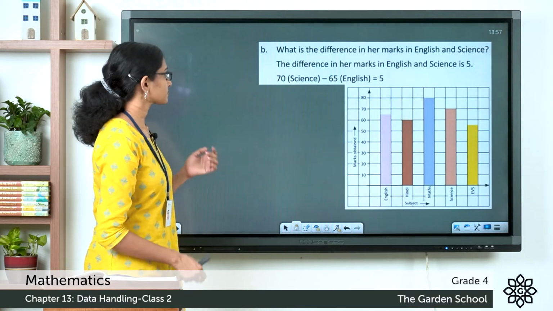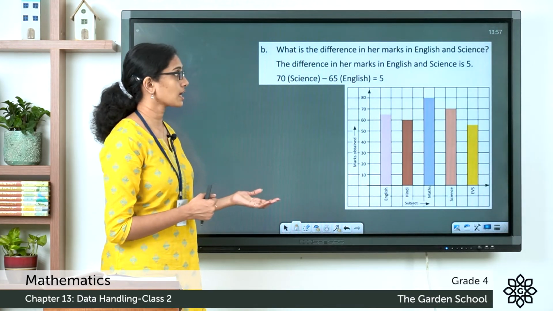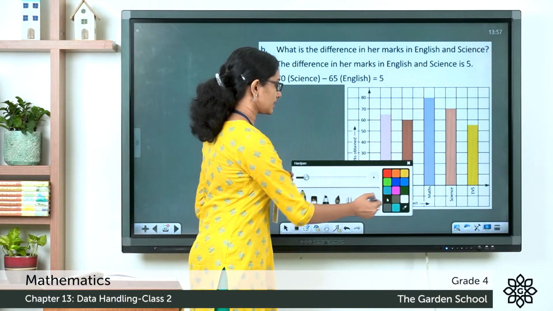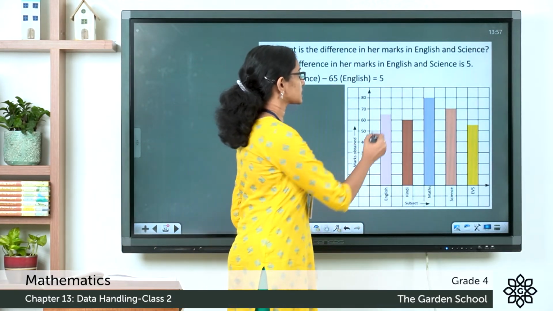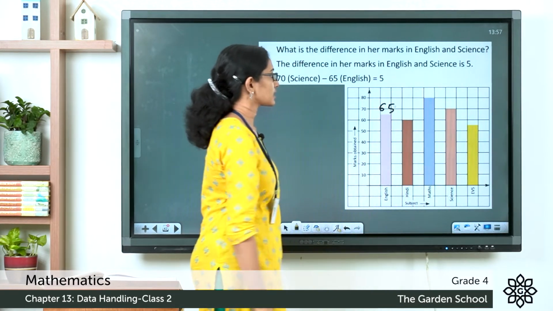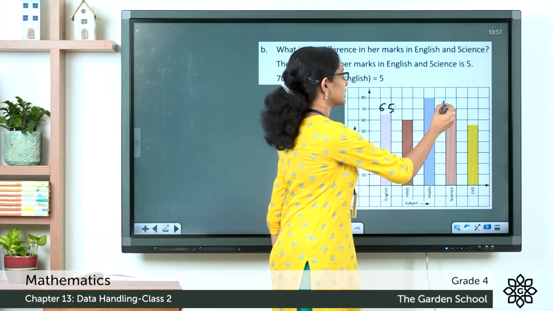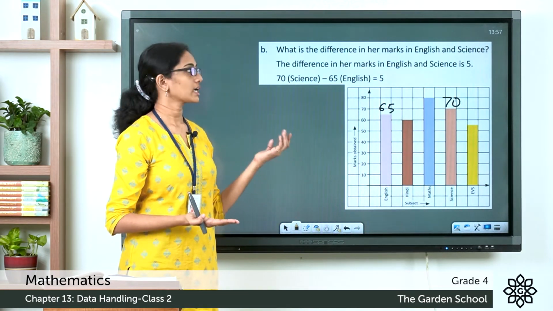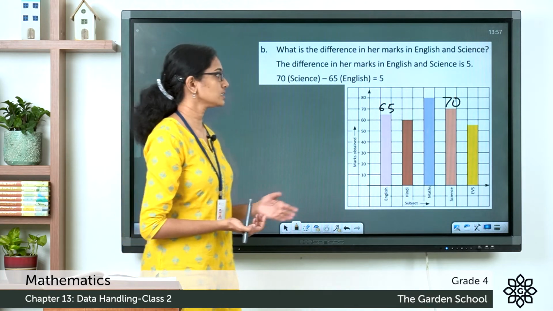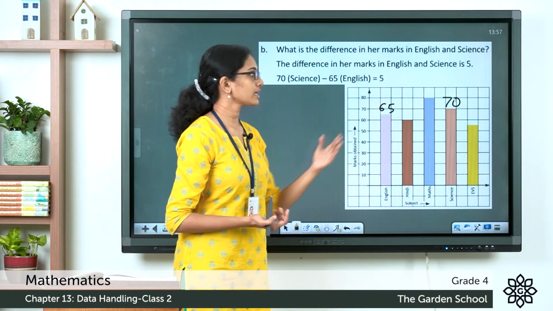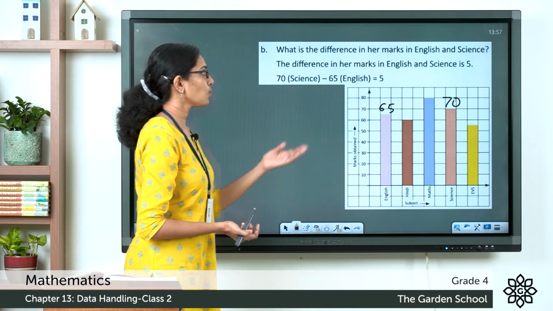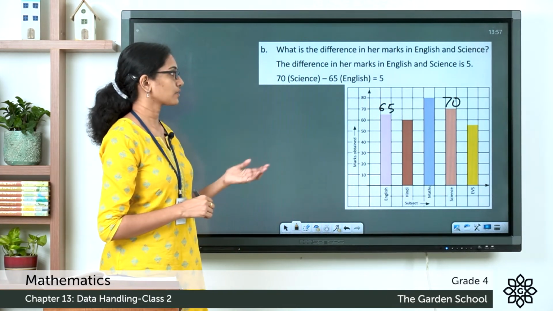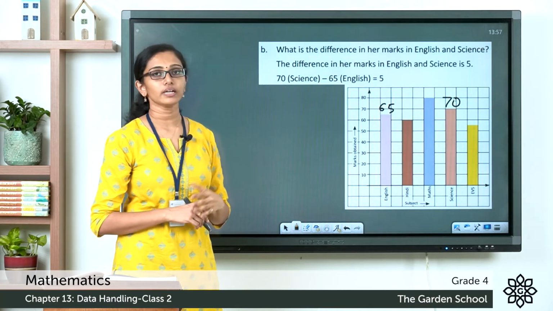Now, the next one, what is the difference in her marks in English and science? So, what is her score in English? In English, she scored 65 marks. And what about science? In science, she scored 70 marks. So, what is the difference between her marks in English and science? So, that is a difference of 70 minus 65, which is equal to 5. So, the difference in her marks in English and science is 5. 70 for science and 65 for English.